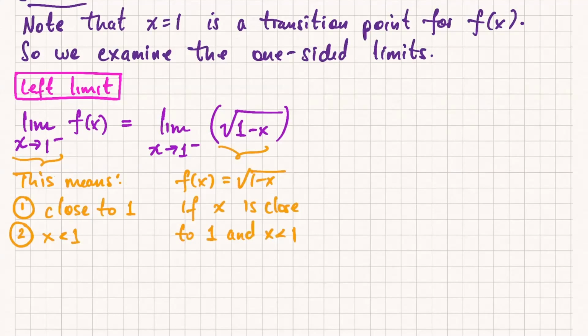And then how do I actually compute this limit? Well, now I just use the direct substitution property, right? I can just plug in x equals 1 and I get 0.